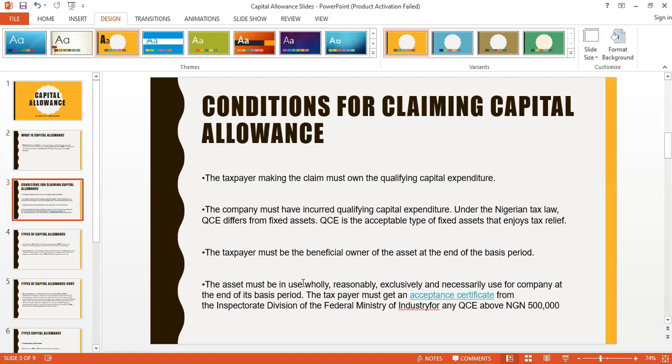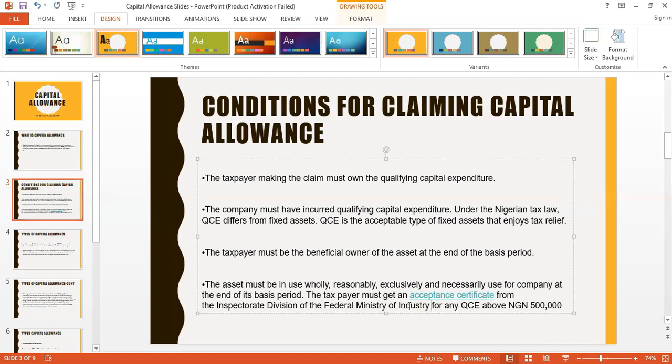The asset must be used wholly, reasonably, exclusively, and necessarily for the company at the end of the basis period. The taxpayer must get an acceptance certificate. Now, the asset must be used wholly for the business, reasonably, exclusively, and necessarily. This is the WREN principle, the popular WREN principle. You must ensure you are using the asset for your business for you to claim capital allowance. And if your capital expenditure is above 500,000 naira, you must get an acceptance certificate, that's CAFA, from the Federal Ministry of Industry. This is very important.